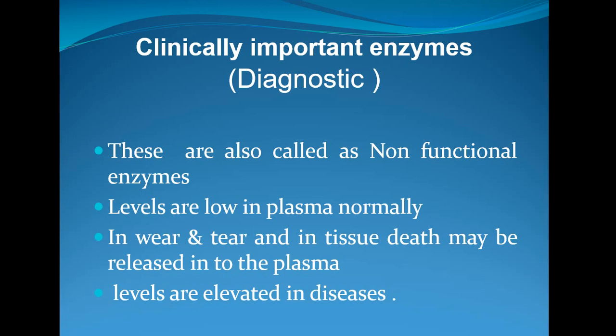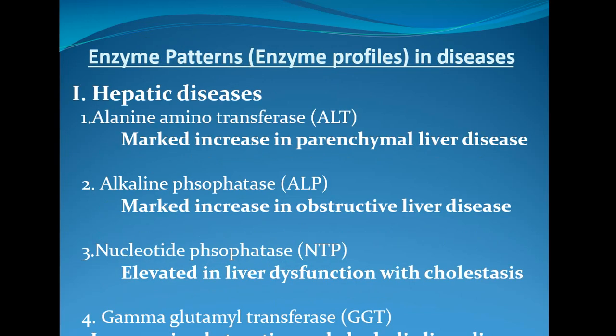What happens is that in wear and tear and in tissue death, these enzymes may be released into the plasma. So by estimating these enzymes present in the blood, we can identify some diseases. These enzyme levels are increased in certain diseases. For example, I have given different enzyme patterns or enzyme profiles in different diseases.